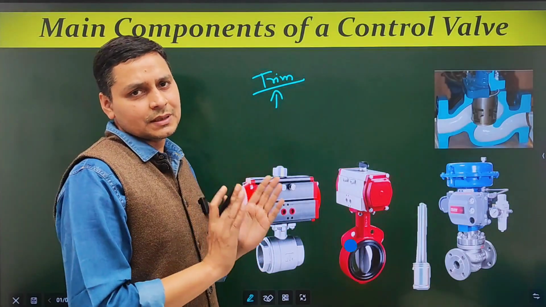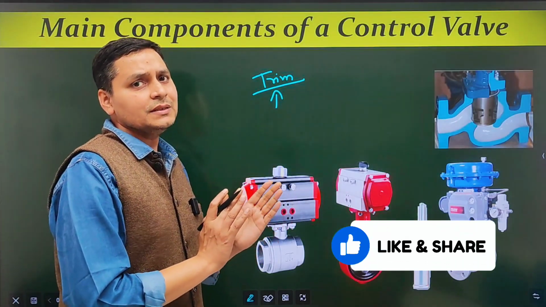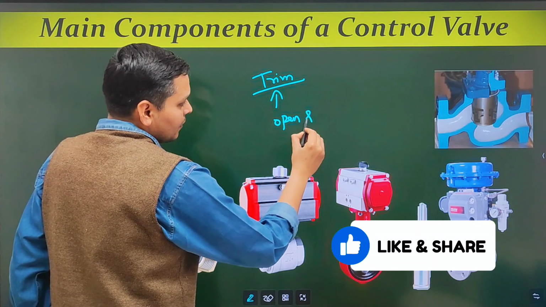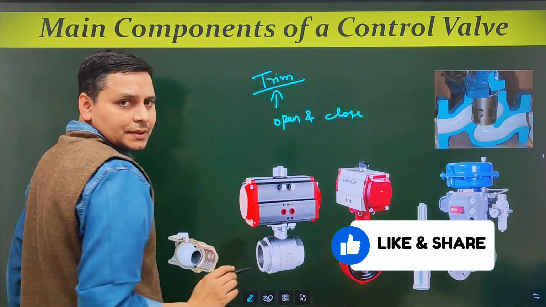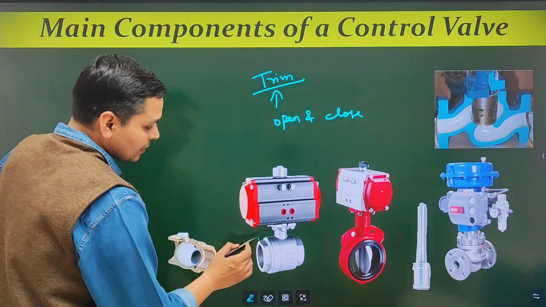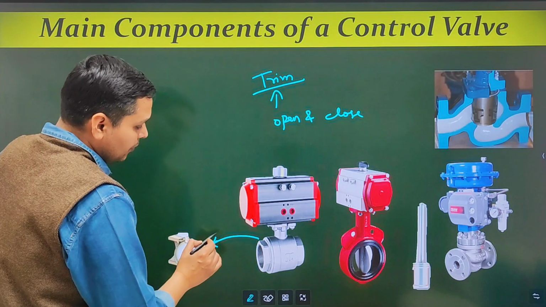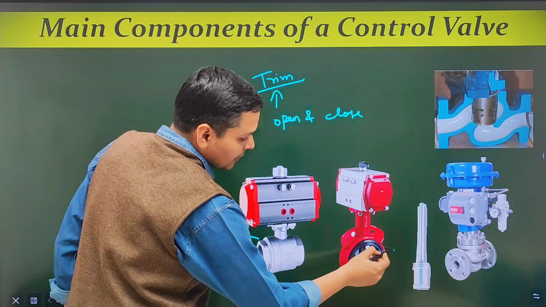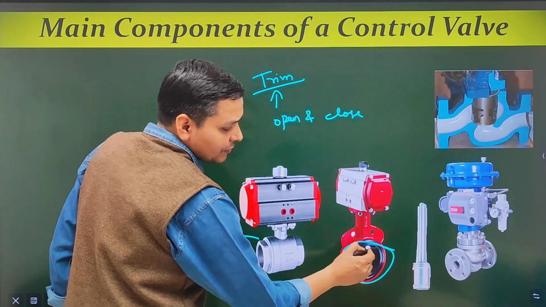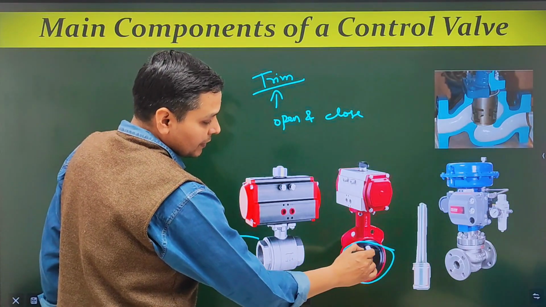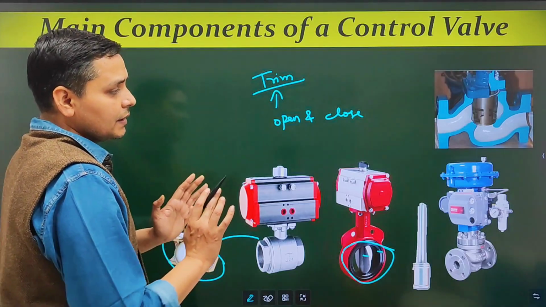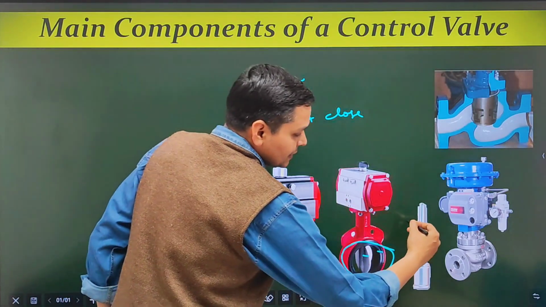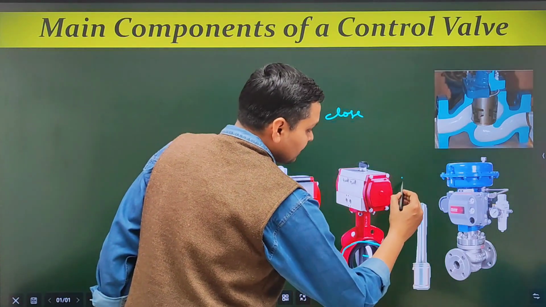Look friends, trim is a set of internal components that is used to open and close the control valves. Okay, if we talk about the ball valve, then ball may be used as a trim. Here in butterfly valve, this portion is known as a trim, this and this. And in the globe valve that is mostly used in the industries, this part is known as trim, it is known as plug.